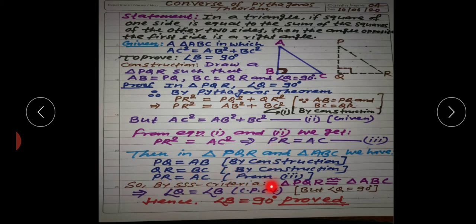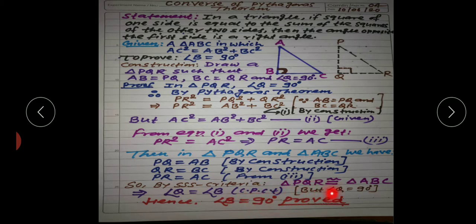So by SSS criteria, triangle PQR is congruent to triangle ABC, and then their corresponding parts will be equal. That is, angle Q will be equal to the corresponding angle B by CPCT, that means corresponding parts of congruent triangles. But angle Q is equal to 90 degree by construction, and angle Q is equal to angle B, hence angle B is also equal to 90 degree, and that is what we had to prove.